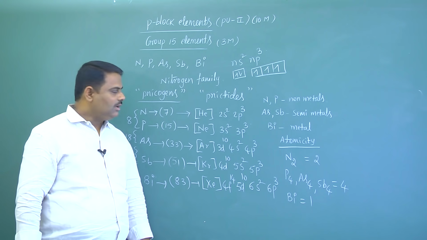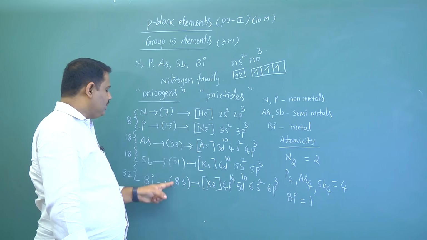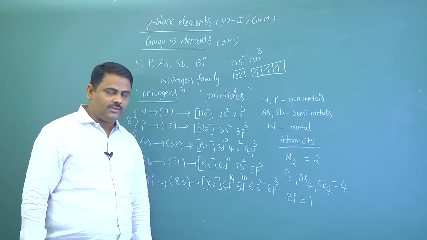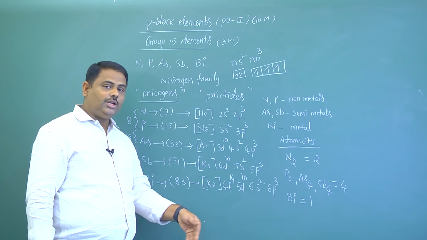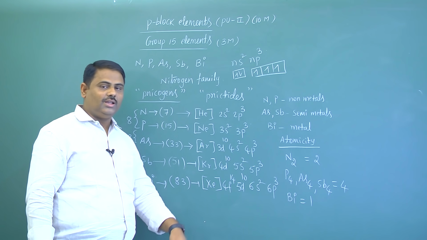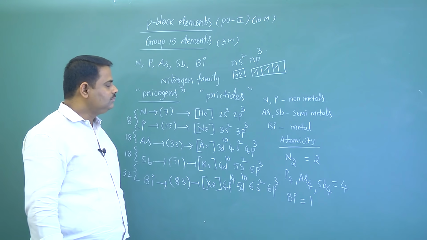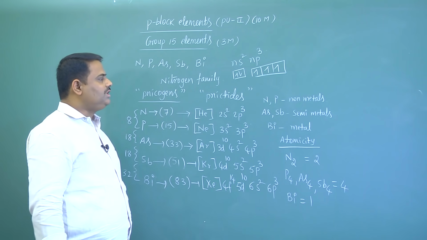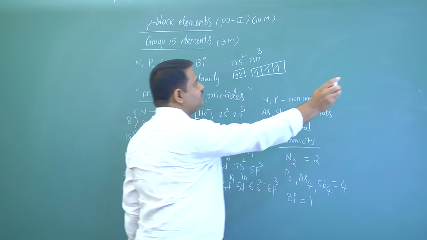I will repeat this: as you are moving down the group, atomicity increases, but the ability to form multiple bonds decreases.